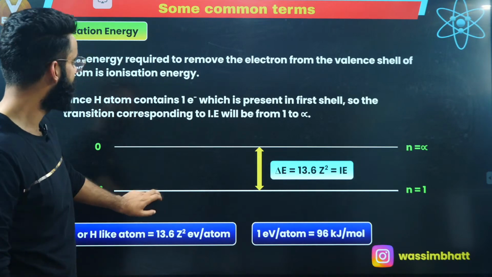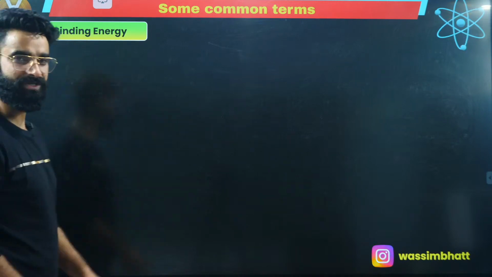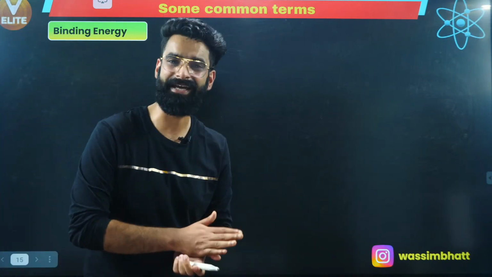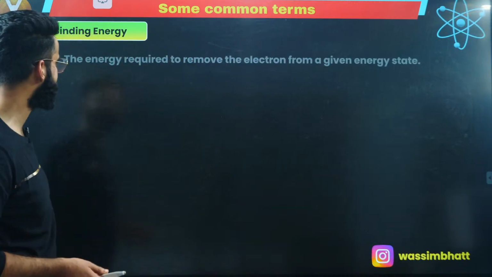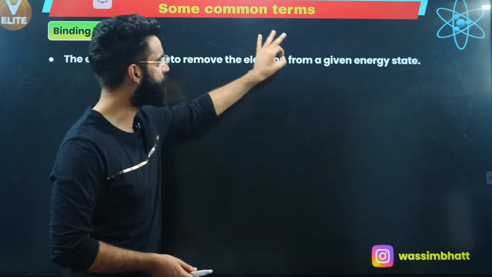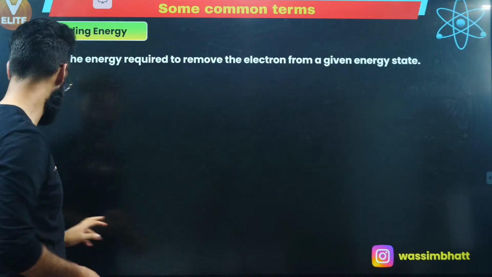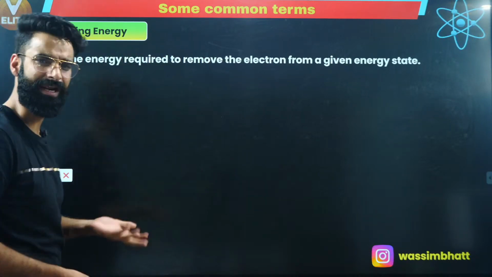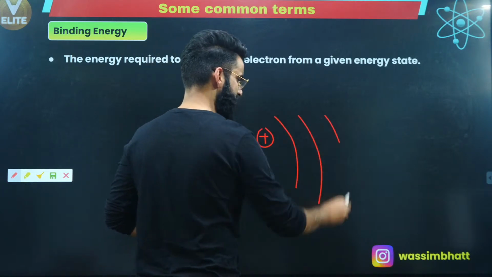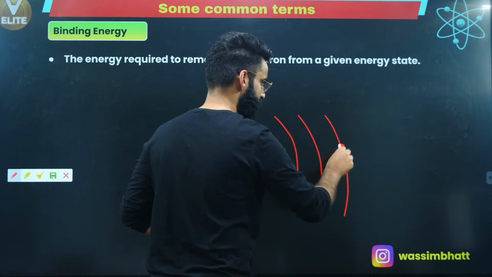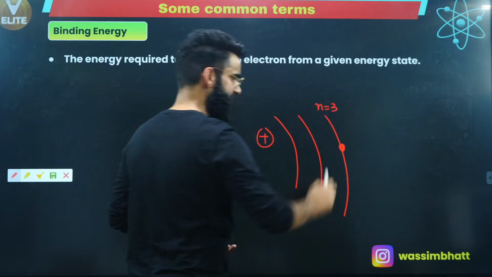Now, there is one more simple term called binding energy. How do we define this binding energy? Again, a simple thing. The energy required to remove the electron from the given energy state. Let's say this is the nucleus, shell number 1, shell number 2, shell number 3. Let's say the electron is present in shell number 3.